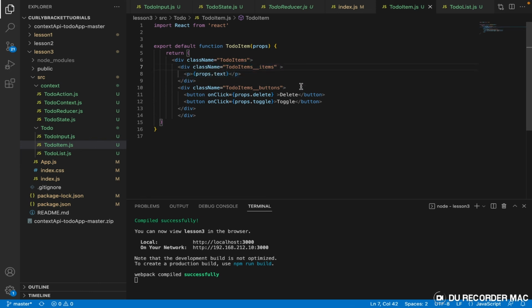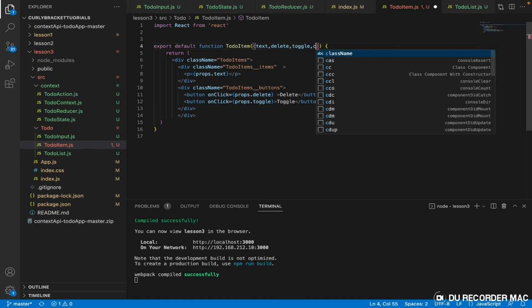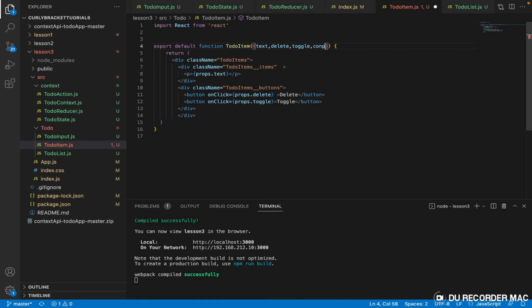So I'm going to say something. You know what, let's take off these props here and just destructure this. Let's destructure it so that everything will be delete, toggle, complete. Yes, so we don't need all of this props.stuff, so we just leave it like this.